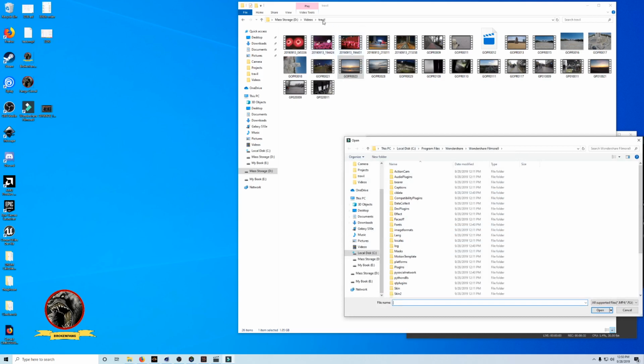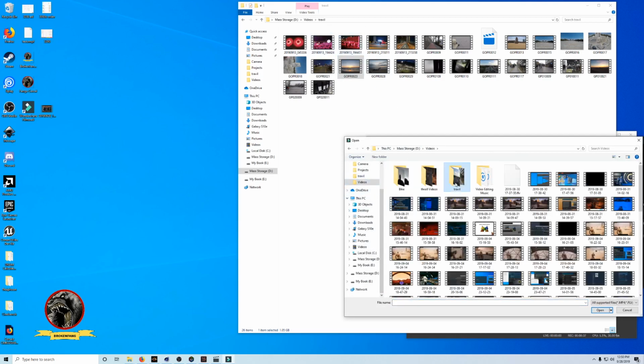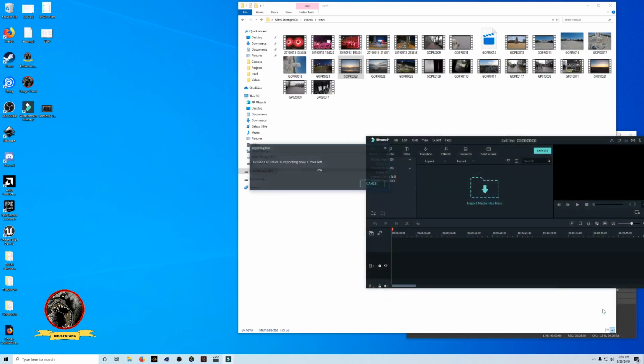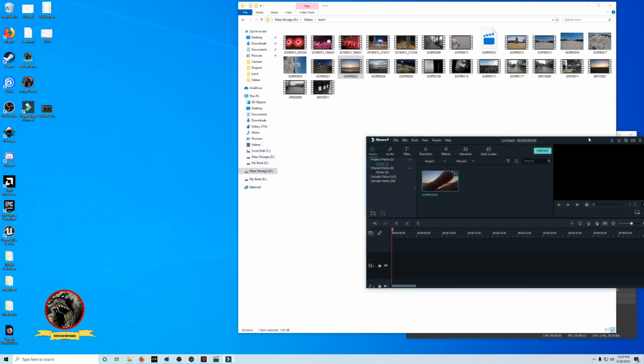So where do I have this? I had this in travel. So let's see, video, travel, okay, and then what was it, 2.3. Even though you really have to manage your files for this flow to work, there it is. Okay, open. So now it pulled it in.